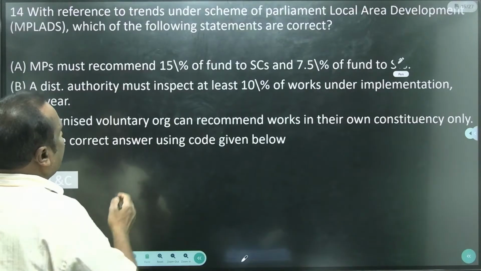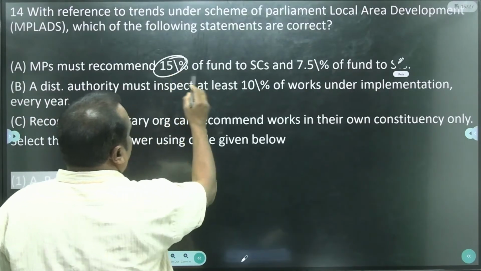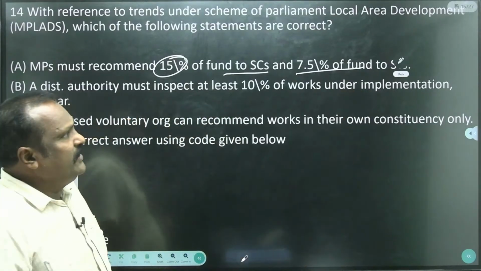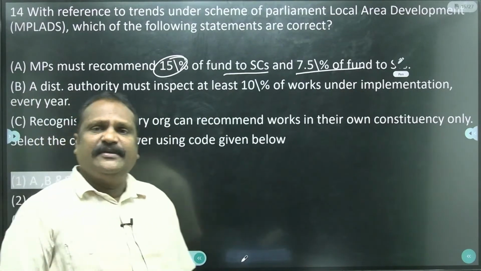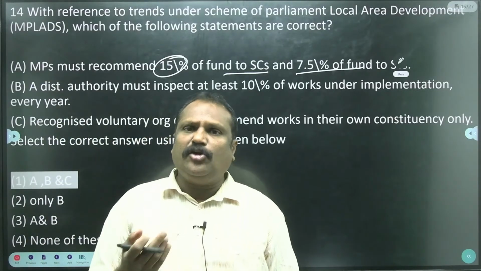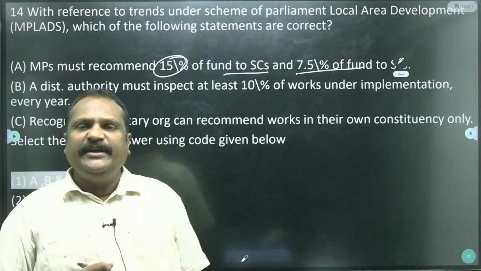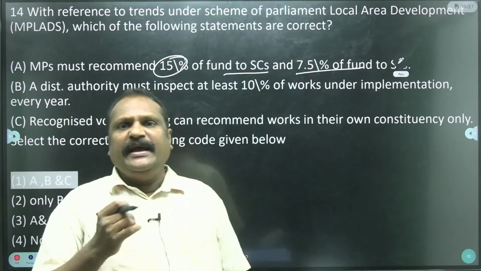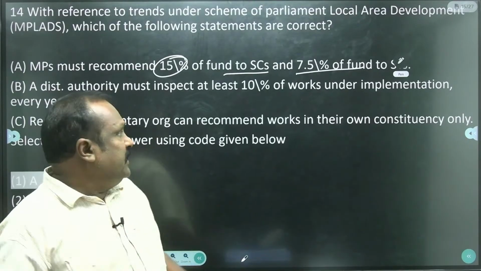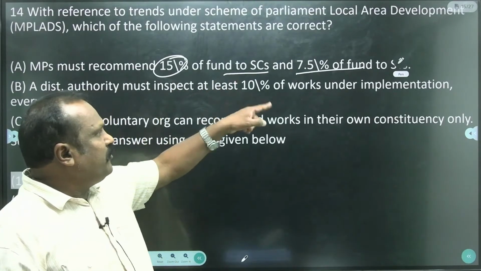MP must recommend 15% of the fund to the SCs, 7.5% for the STs. Yes, because there is a huge size of SCs and STs, for the development of those communities' areas. The MP has the authority to allot 15% for SCs and 7.5% for STs.